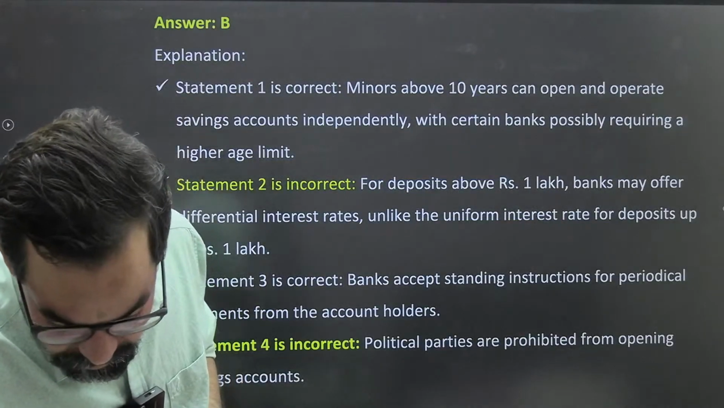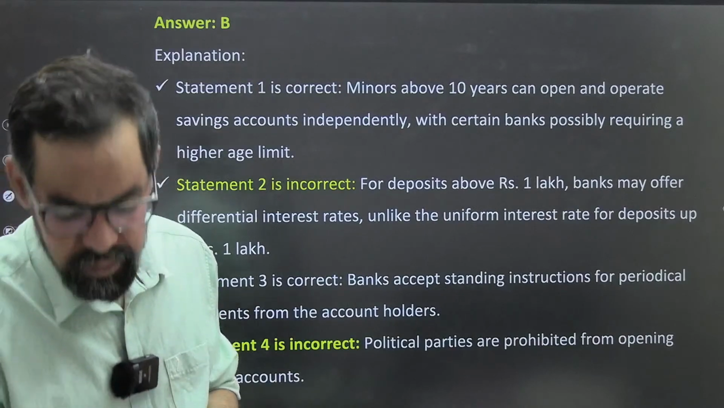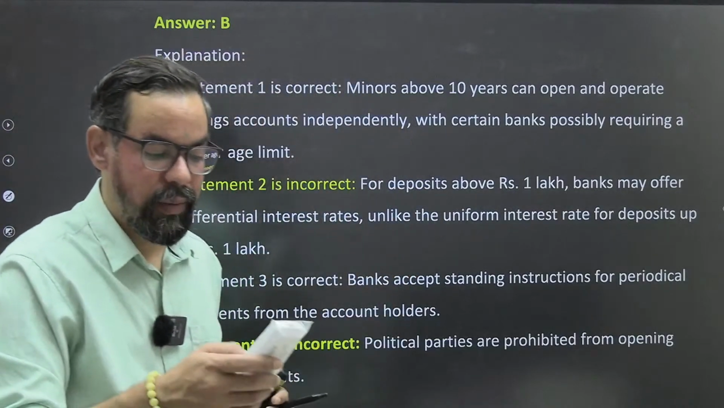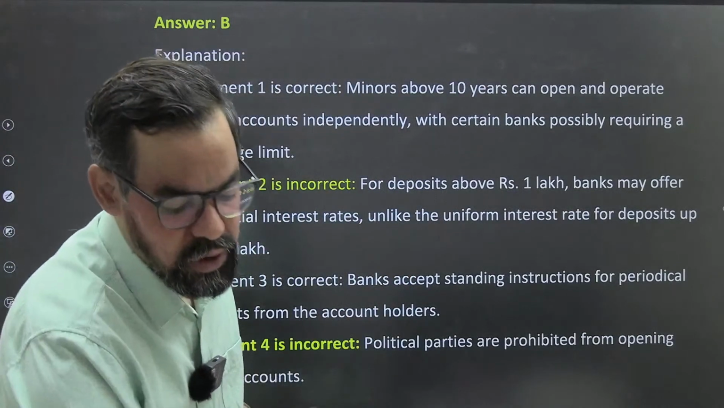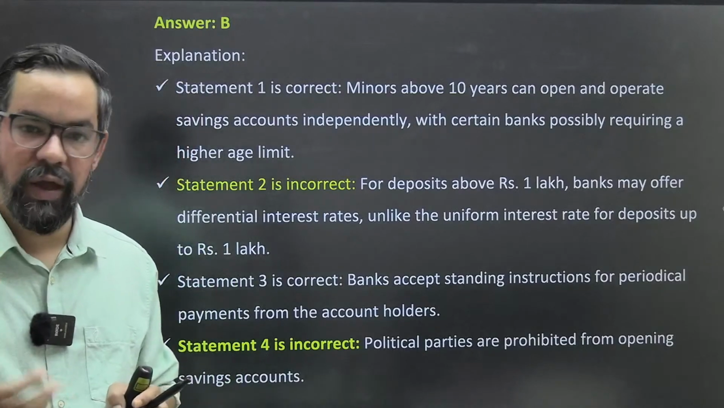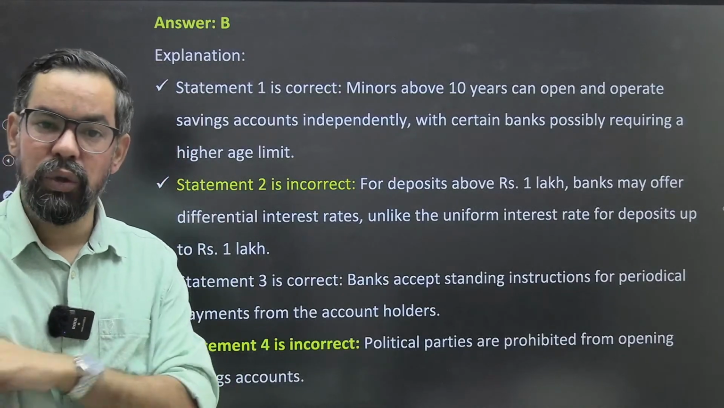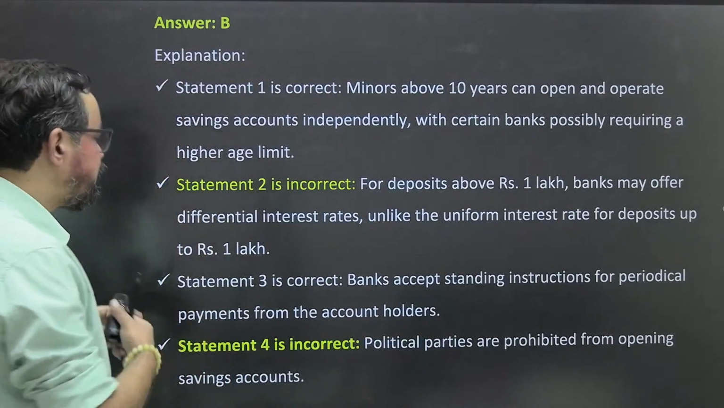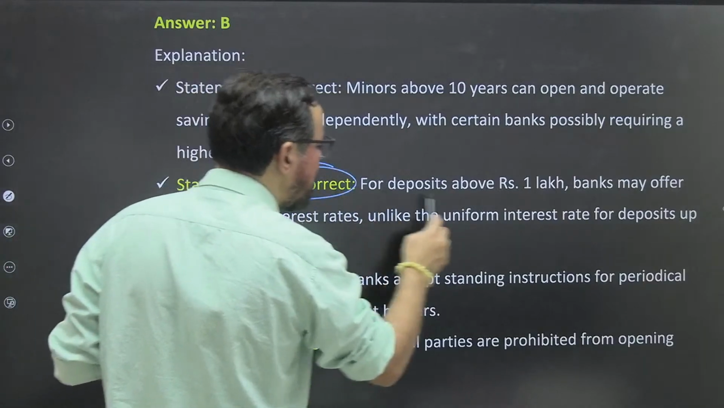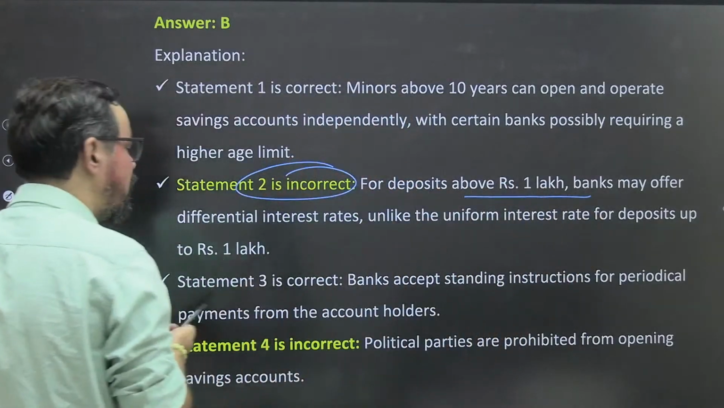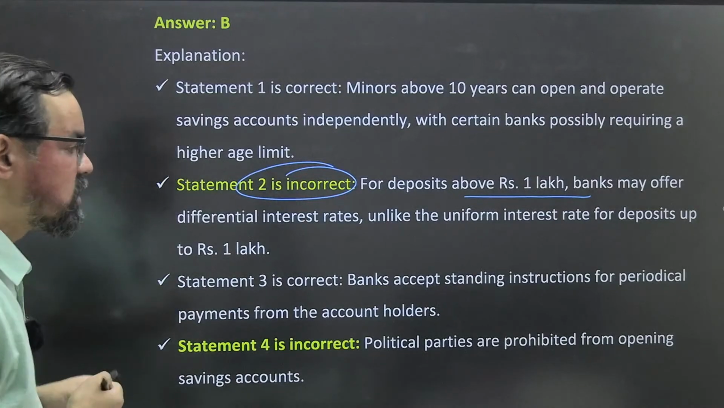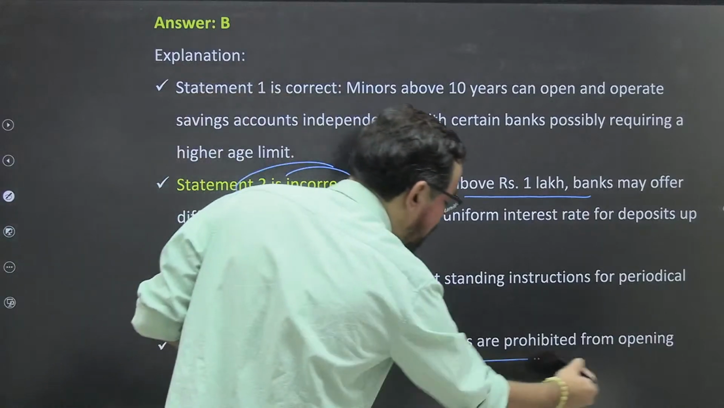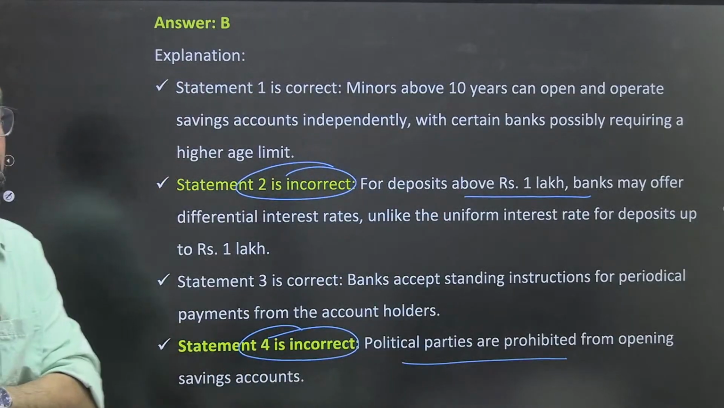Answering by elimination is easy. Definitely, ma'am, this will also help you in your examination. Let's say there is a question with 4 or 5 statements; with the help of 2 to 3 statements, you will be able to find out that particular answer. So statement 2 was incorrect. For deposits above 1 lakh, a bank may offer a differential interest rate. It depends on the bank itself. And the fourth one: political parties are prohibited from opening saving accounts, right?